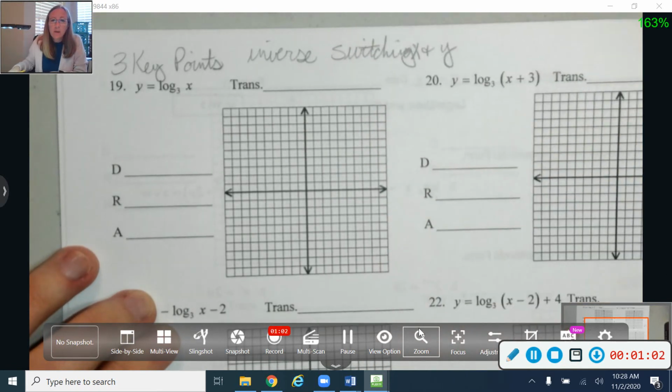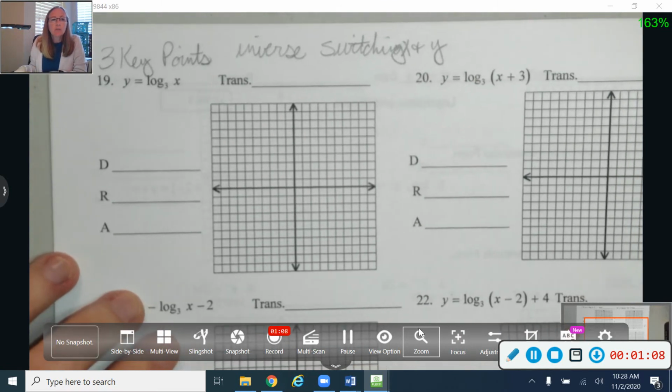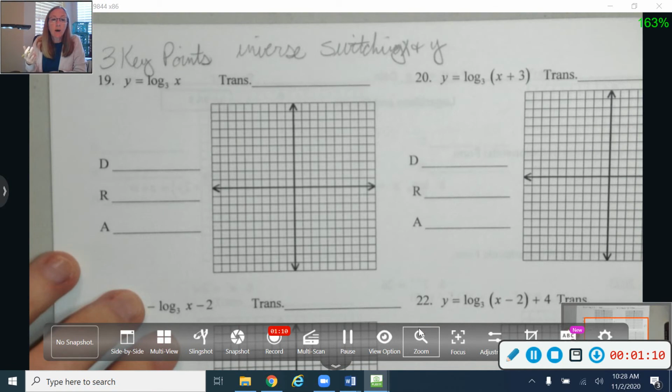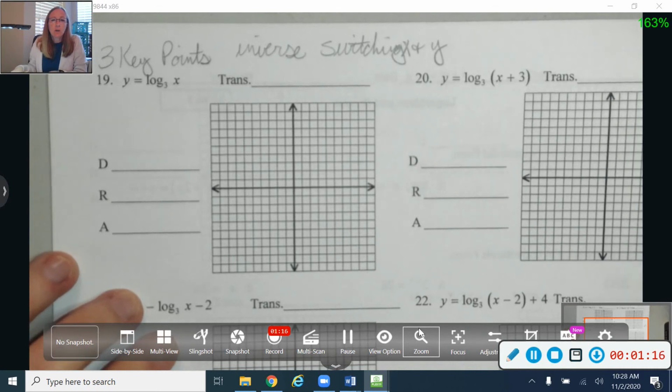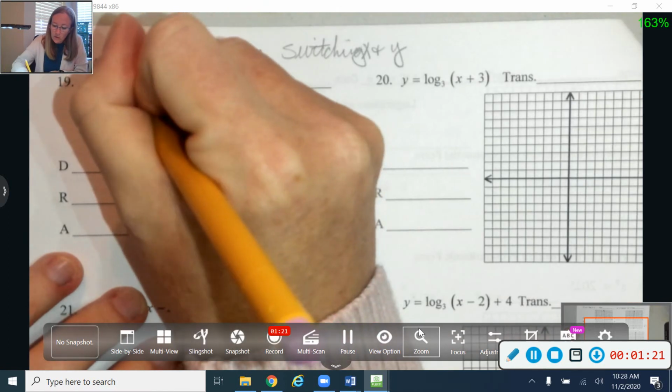X and y. Okay, so as you work through these, I want you to think about what your table was for your exponential, and then we're just going to switch our tables, x and y, to be able to find our logarithm graph. So it's a lot easier to find an exponential table than it is to find a logarithm table. All right, so with these, we're going to be working with a base of 3.